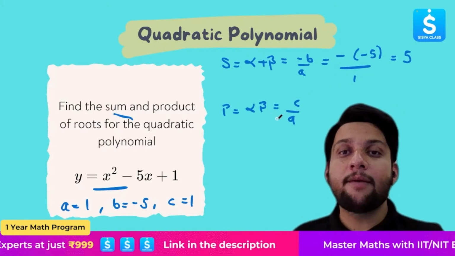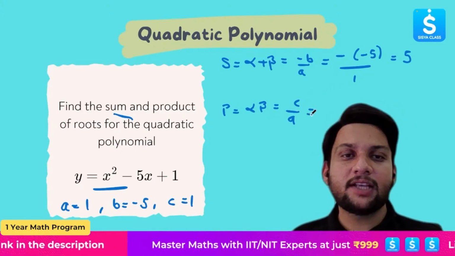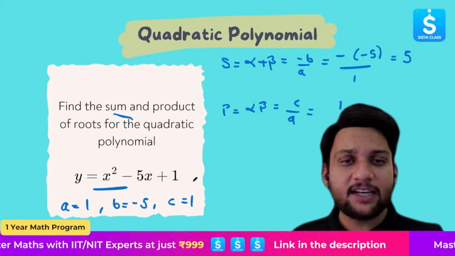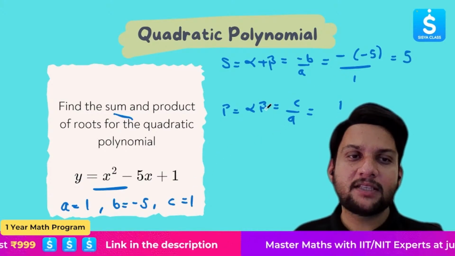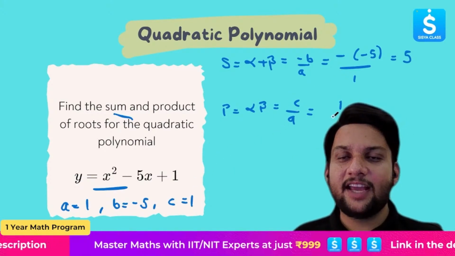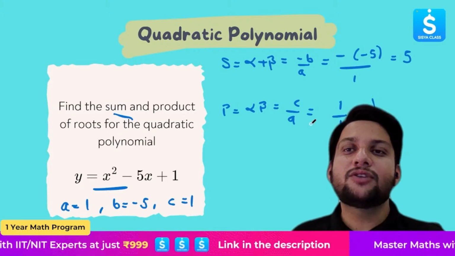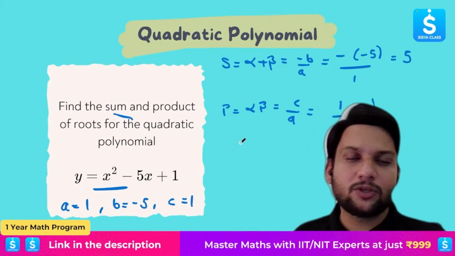What is the product? Alpha beta. It will be given by c by a. What is c here? 1. See, once you have listed down, it's a no brainer then. Just copy paste the values. A is also 1. So 1 by 1 is what? 1. So the sum is 5, the product is 1. Done and dusted. The question is answered.